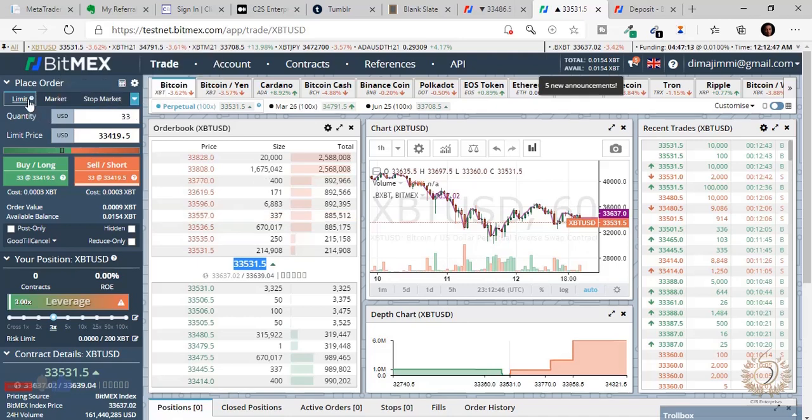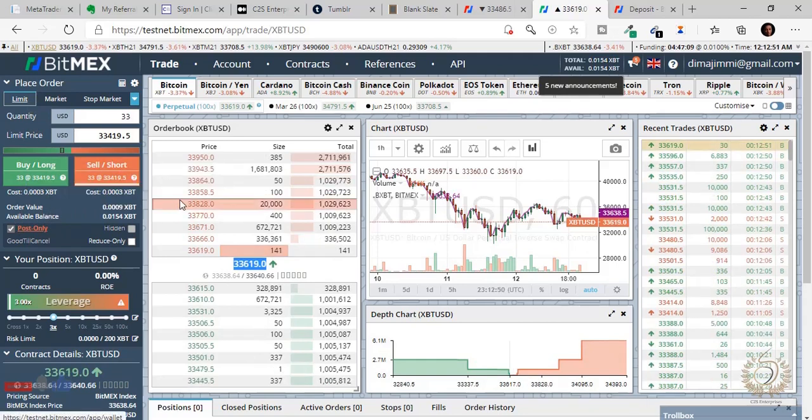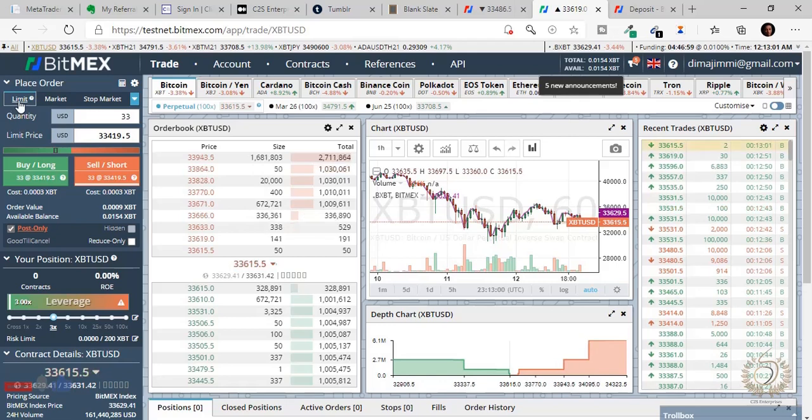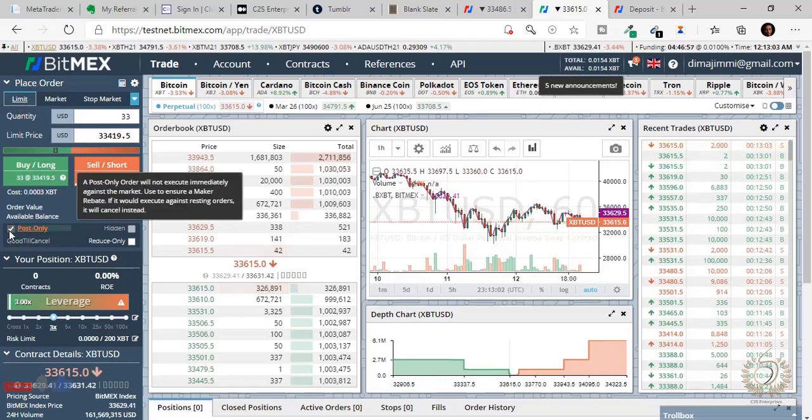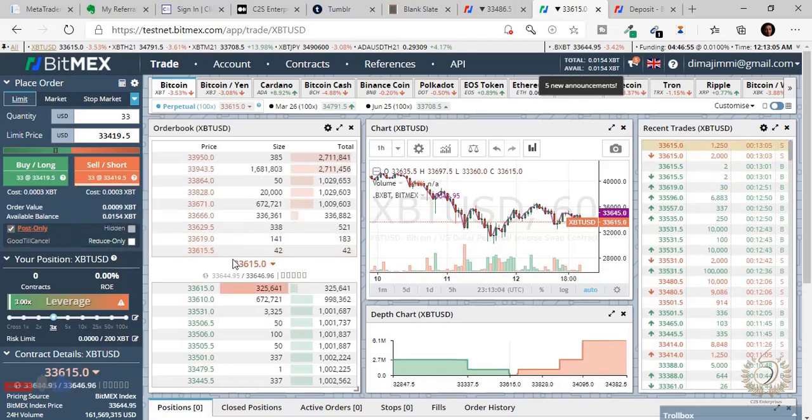And then the last thing you need to do is click Post Only. This is going to post it on the order book, and it's going to make you a maker of the market. So again: use a limit order first, click Post Only second, and then for your price, don't use the current price.